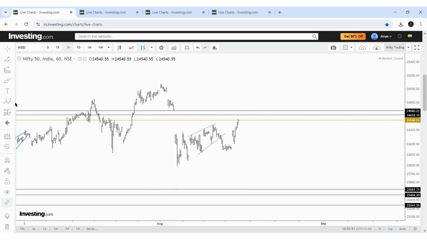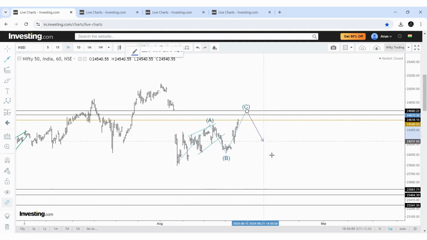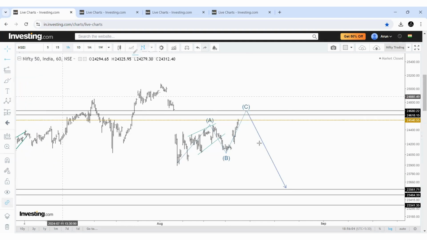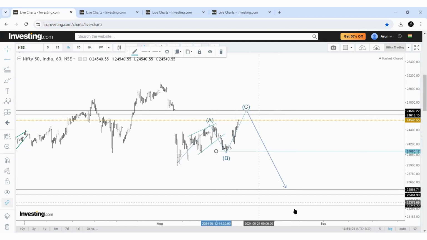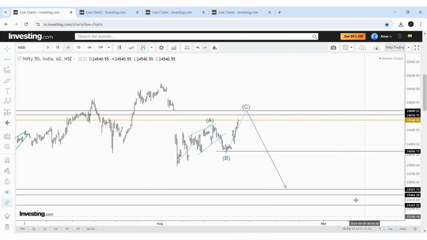But for now, the expectation is it can be A, B and C, and the price rejects there. There's a possibility of one more low, and for that the confirmation level is crossing below this 24,000. Okay, this is the primary view now.